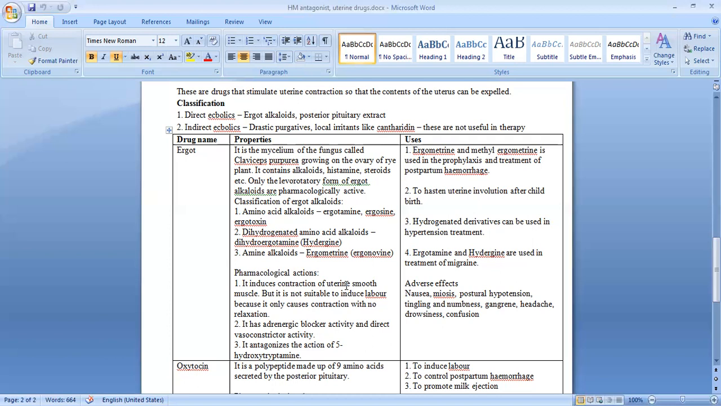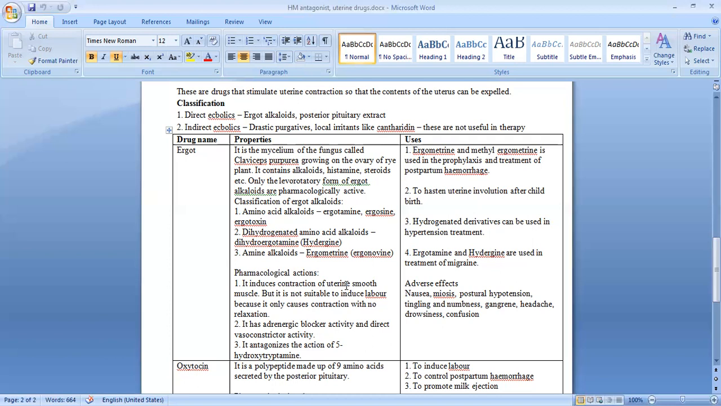It is an adrenergic blocker drug, and it has direct vasoconstrictor activity. It will cause vasoconstriction, and it has the ability to antagonize or oppose the action of 5-hydroxytryptamine. So these ergot alkaloids are not used for inducing labor or to induce childbirth.